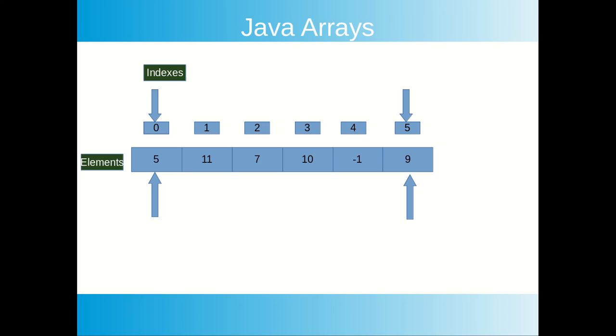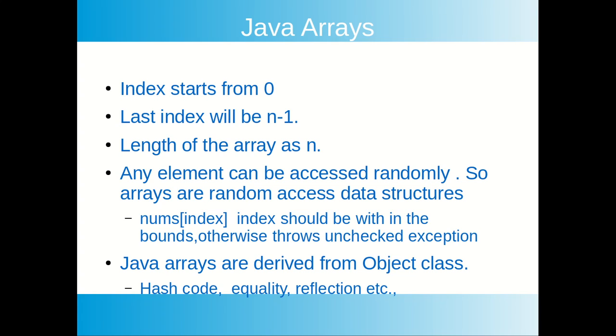First index has 11. Second index has 7. Third index 10. Fourth index minus 1. Last index is 9. Again, index starts from 0, the last index will be n minus 1, so the length of the array is n.